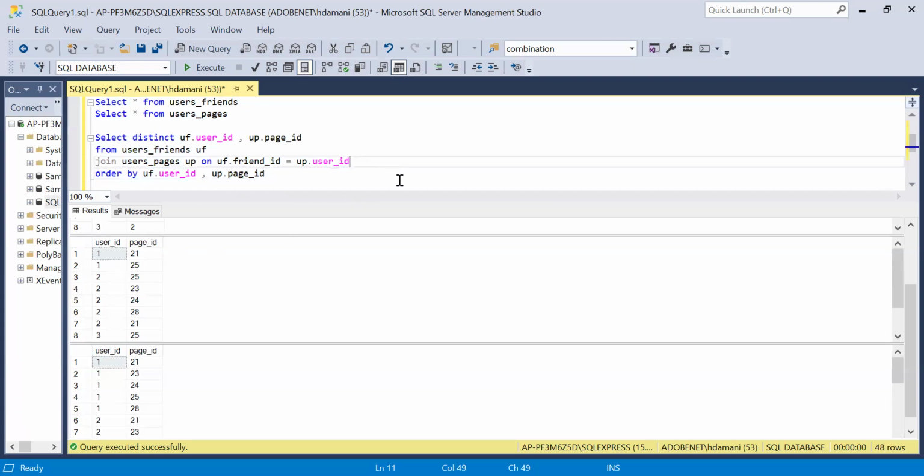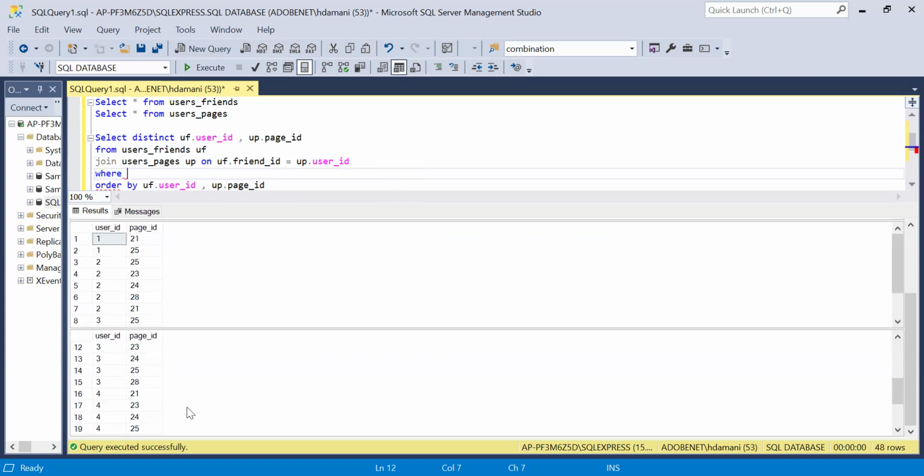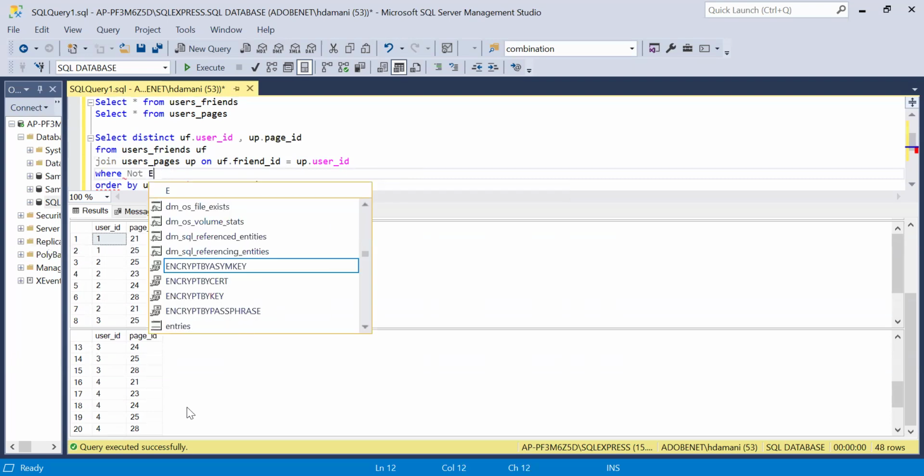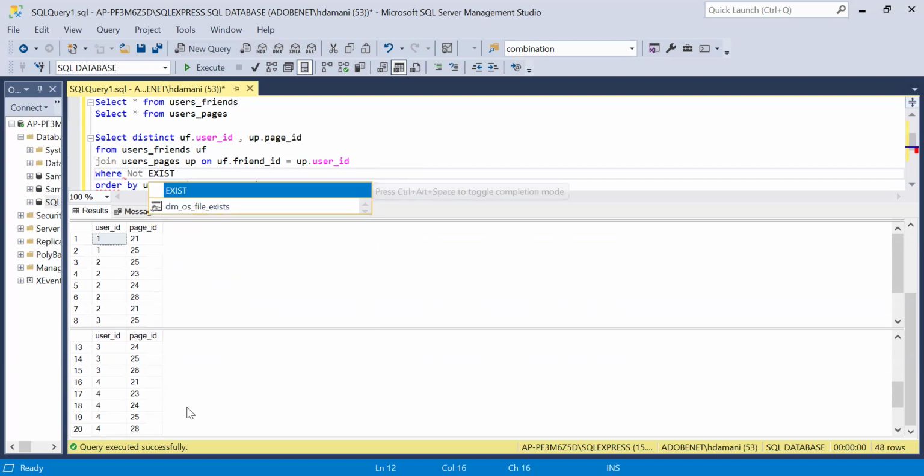So for that, I will use a where clause, and I will perform a filter condition over here, right? For that I will use the not exists operator. Let me quickly explain what I am going to do over here and what the power of this particular operator is, right?